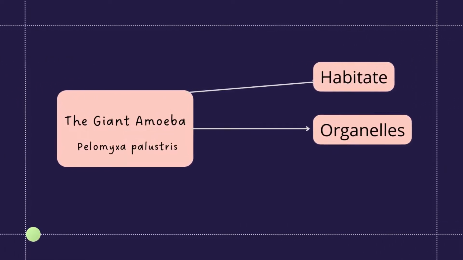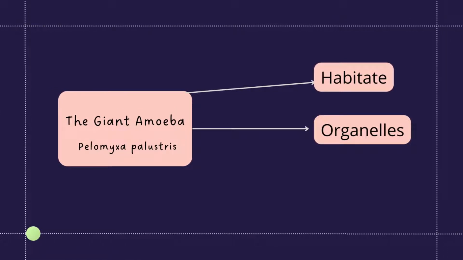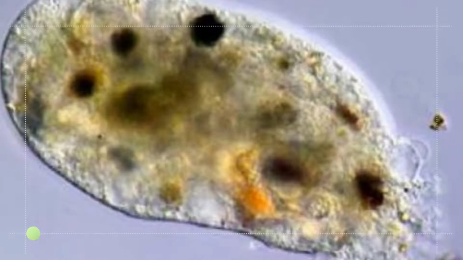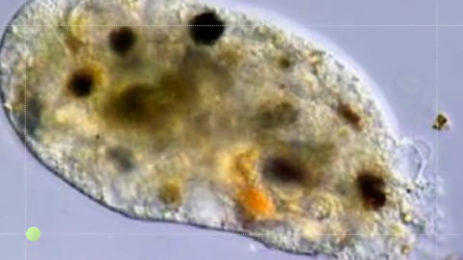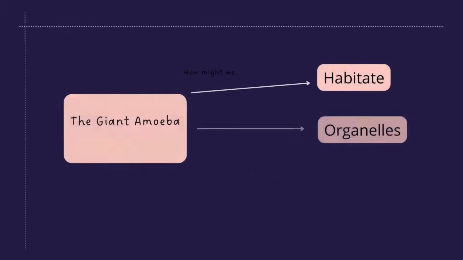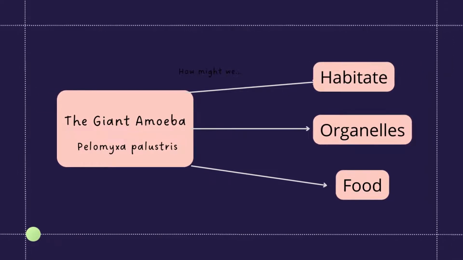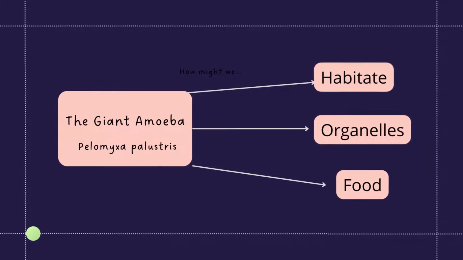Organelles. This species has multiple membrane-bound nuclei, but none of the other organelles found in all other eukaryotes. In giant amoeba, only nuclei are present, and those nuclei are membrane-bounded. All other organelles are absent. Here you can see giant amoeba. Food: the giant amoeba obtains energy from methanogenic bacteria, which reside inside them and provide them energy.